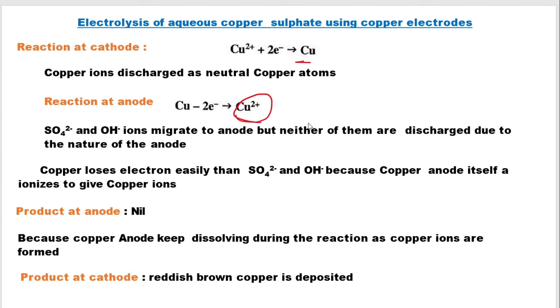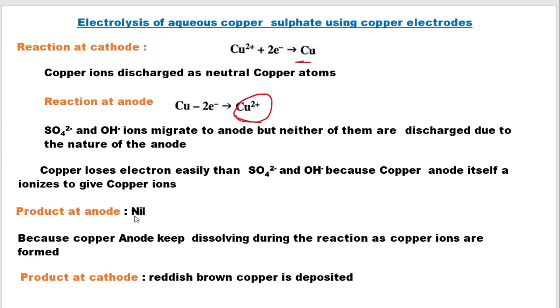Now copper 2 plus ion is responsible for the blue coloration of copper sulfate. As you see, at the cathode copper 2 plus is getting discharged to form copper atoms, but at the anode you are again forming copper 2 plus ions. So the concentration of copper 2 plus ion does not decrease at all. This is the reason why your blue color does not fade during the course of the reaction. Clear?